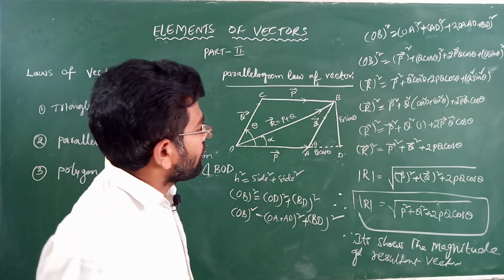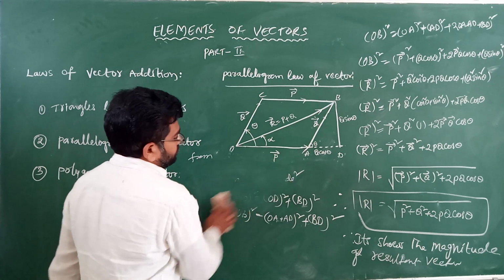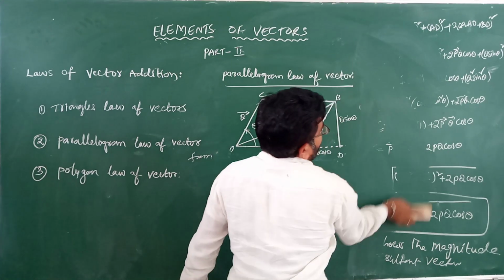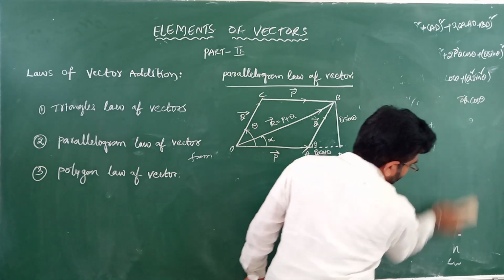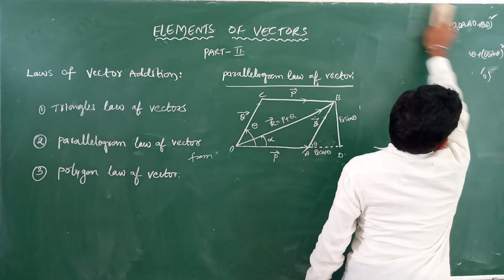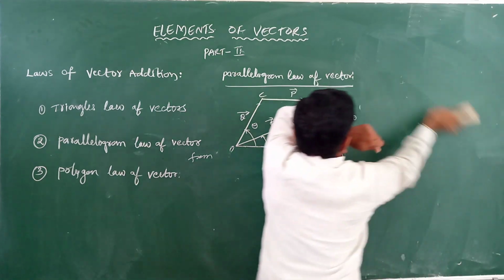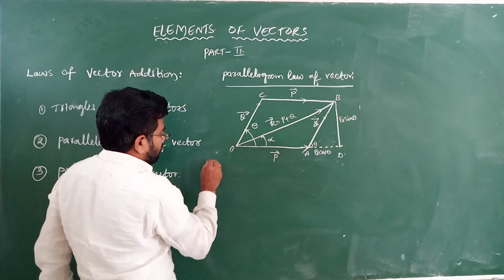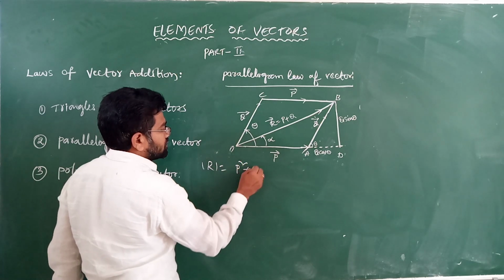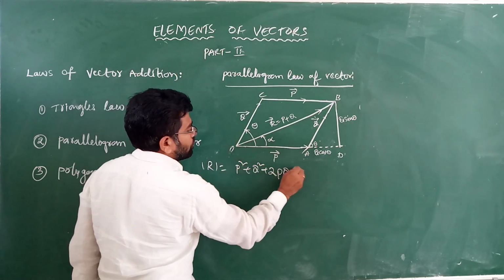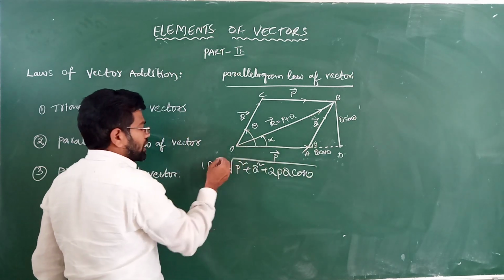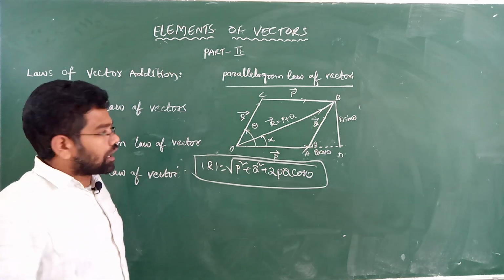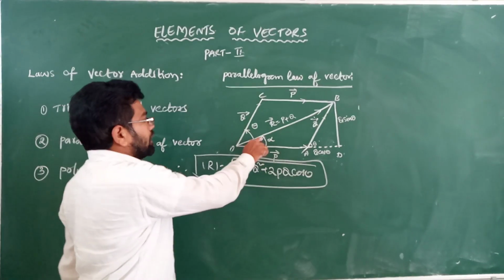Now we are going to calculate the direction. We have to find out the direction of the resultant vector. So the magnitude is over: mod r is equal to the square root of P square plus Q square plus 2PQ cos theta. This is the magnitude of the resultant vector. Now we are going to find the direction.